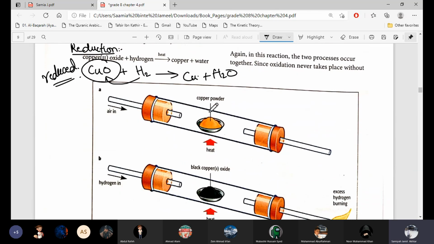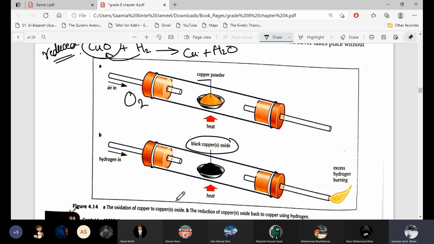You can see here the diagram. Copper powder and oxygen is entering. So oxygen plus copper will form black copper oxide. And the opposite reaction, when the hydrogen is entering, then hydrogen will react with copper oxide. It will take oxygen with it and we will be left with orange copper. So this reaction is reversible. Extra hydrogen will come out. Excess hydrogen means extra hydrogen.